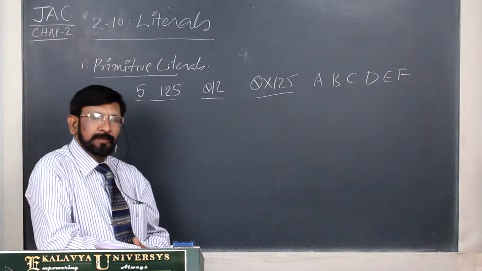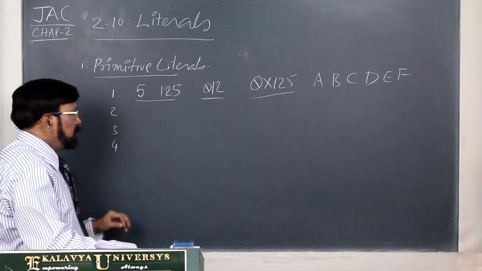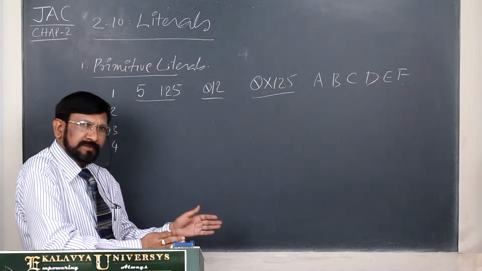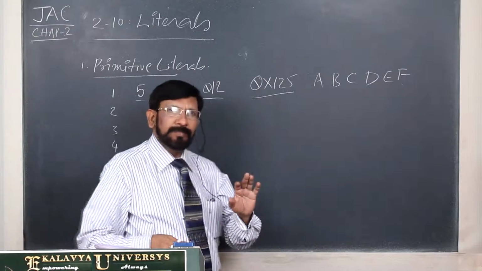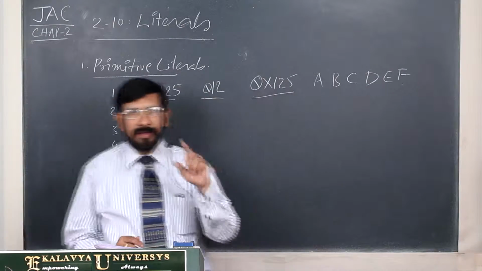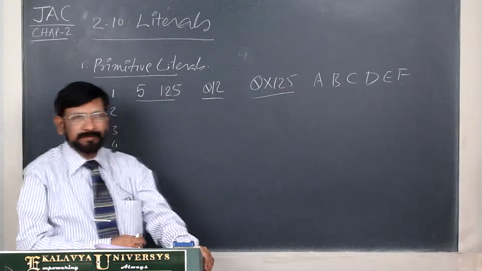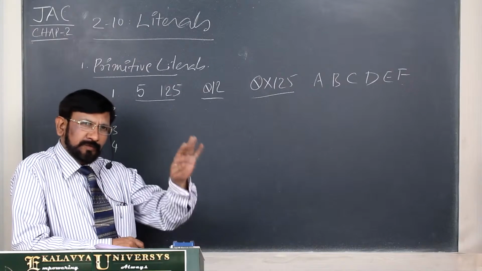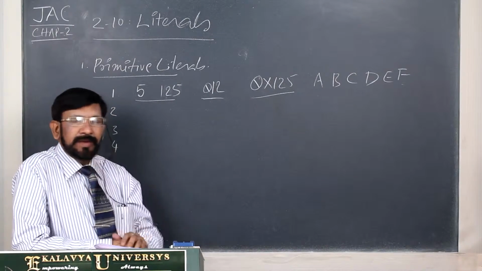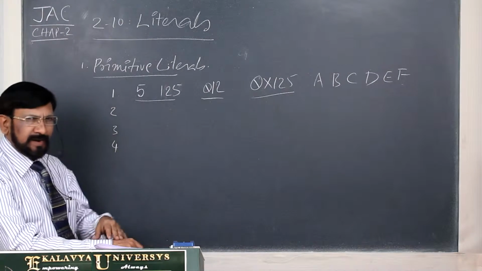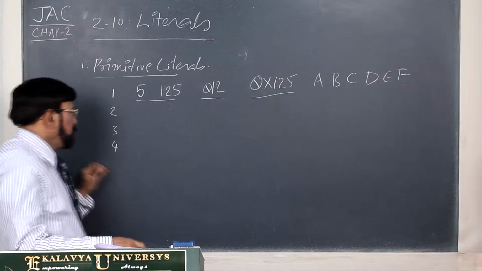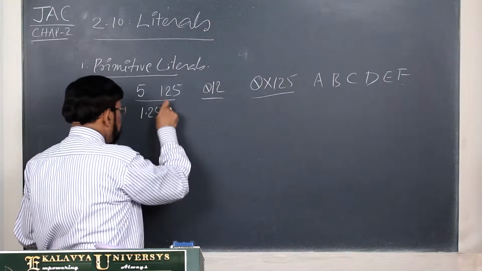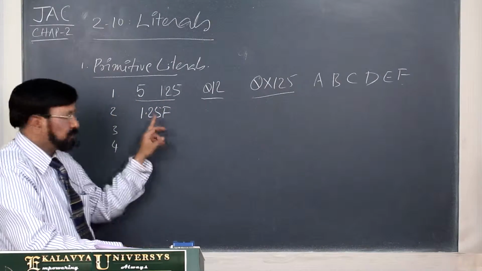Thereafter, floating point literal. In floating point, two types will be there, depending on the size. Both are real numbers only, but depending on the size, two types are there. One is float, other one is double. Float takes 4 bytes, double takes 8 bytes. That is the difference. A little later in data types we discuss that point. So what is this? It is a floating point literal.